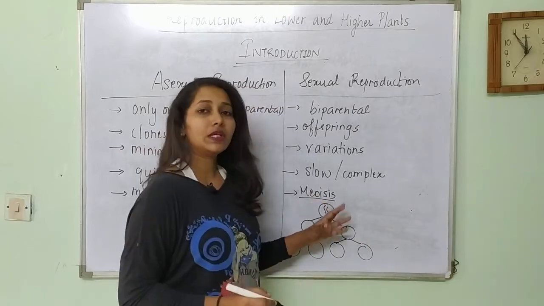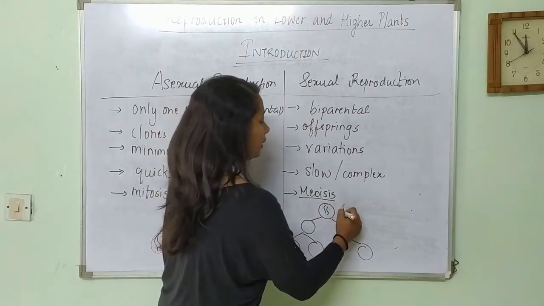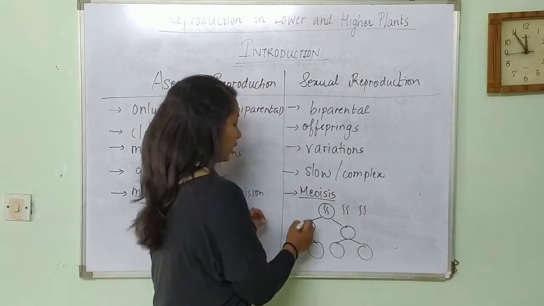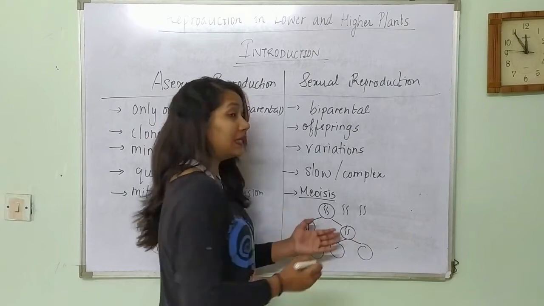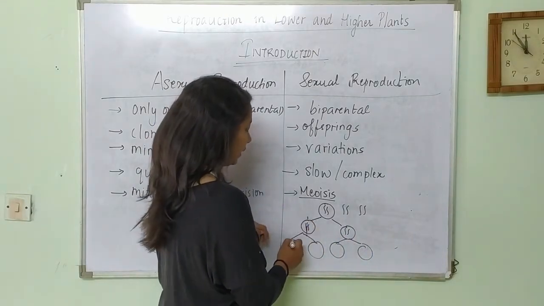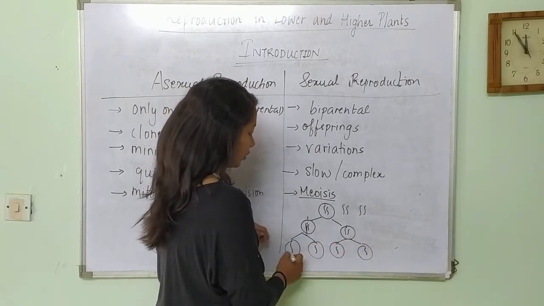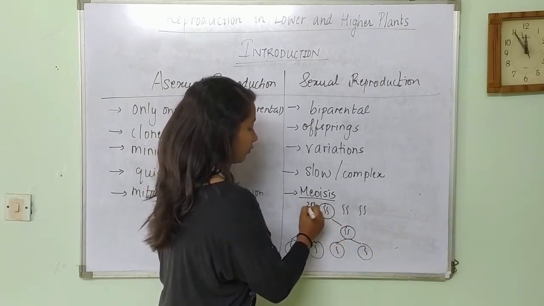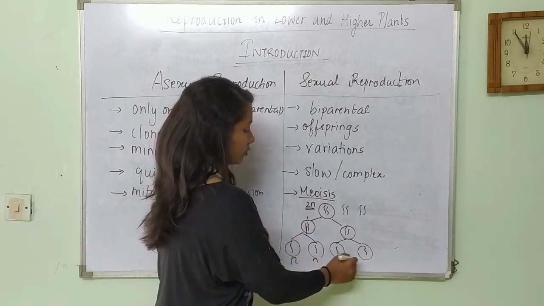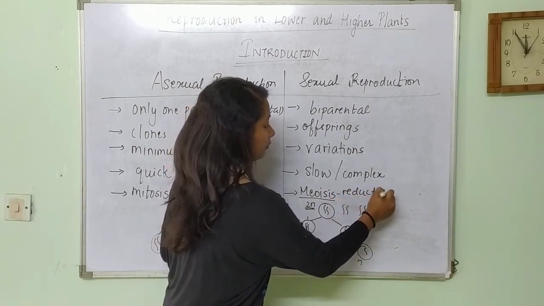But DNA replicates only once. So if this DNA replicates, you will have two copies of DNA. One copy will go over here and one will go over here. But the next time DNA is not going to replicate, hence you will have to break this apart. One will go over here and one to here. Again the same, one over here and one over here. So the parent has 2n number of chromosomes, but the daughter cells have n number of chromosomes, and hence meiosis is also called reductional division.